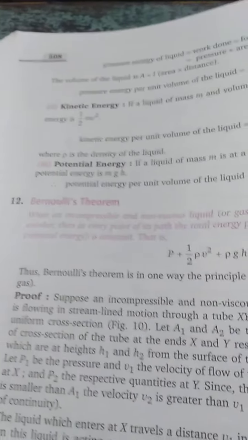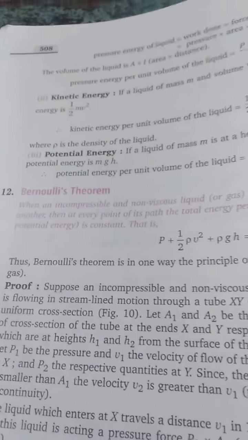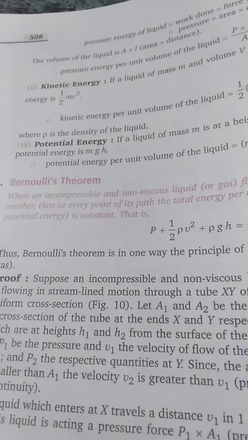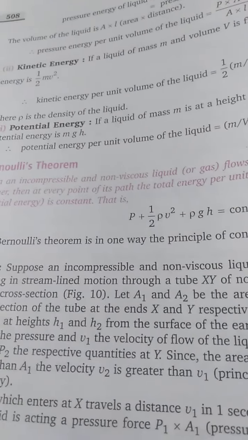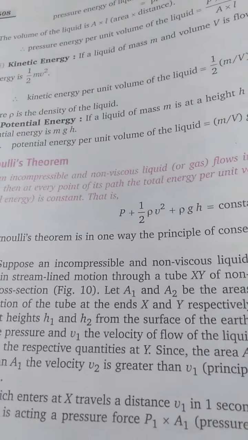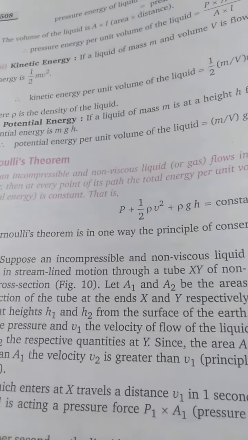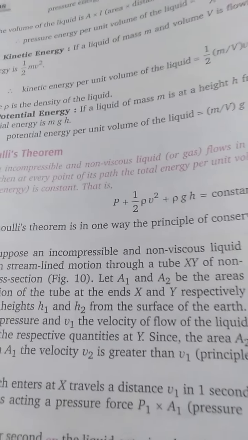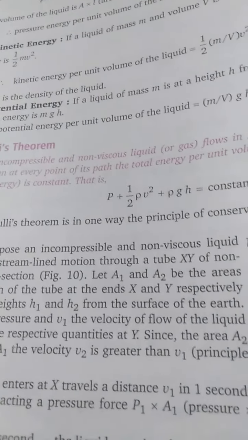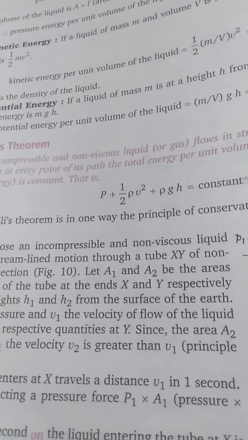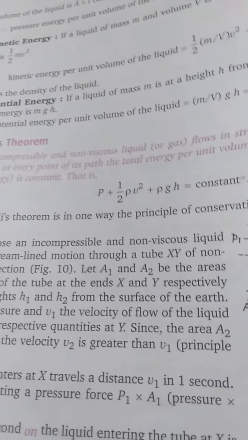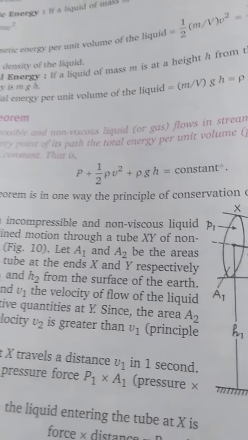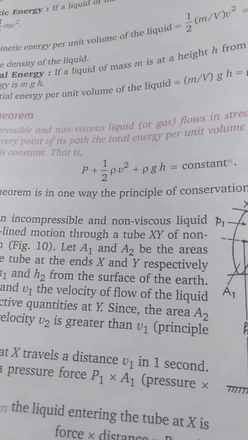Suppose a liquid is flowing through a non-uniform pipe, then the total energy per unit volume, that is the kinetic energy, potential energy and pressure energy, the sum of these three energies is always a constant.